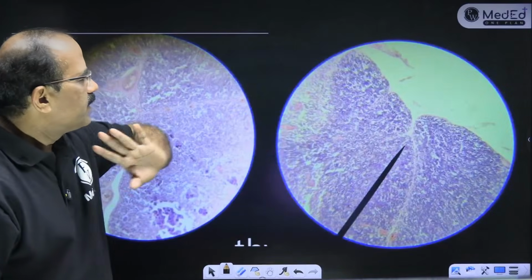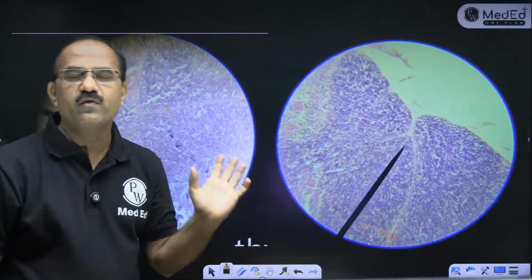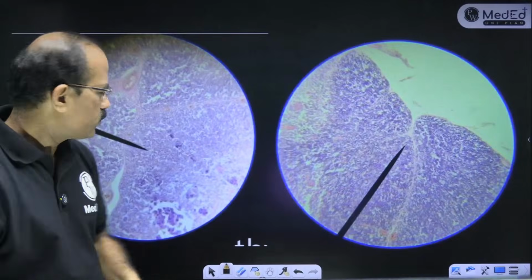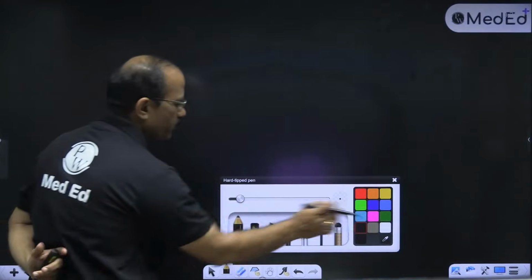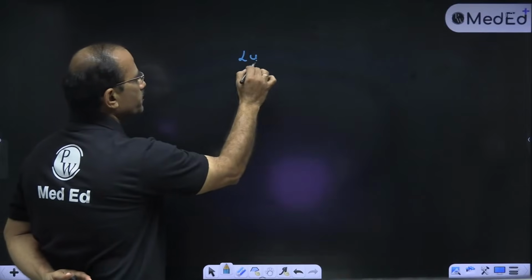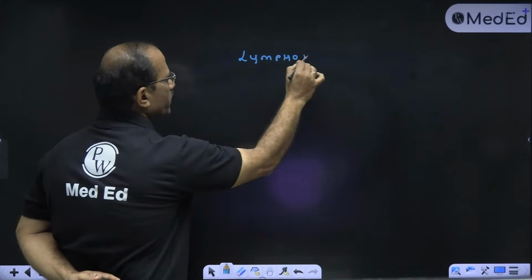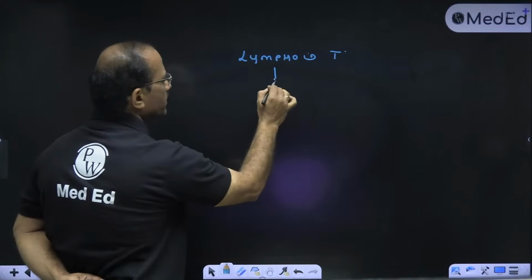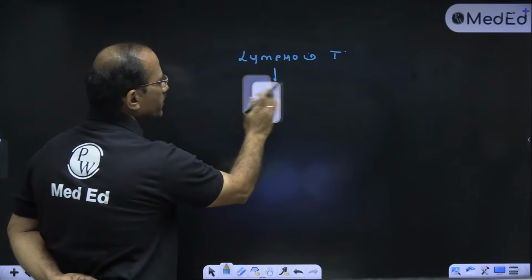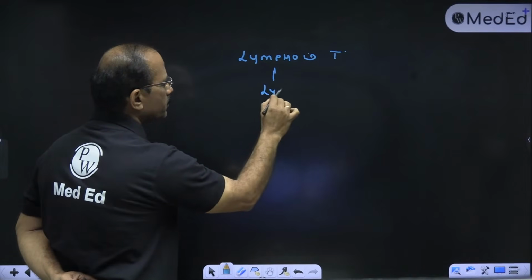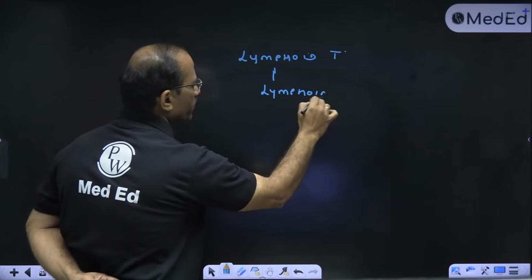Fine. Now look at this. This is a slide of lymphoid tissue. देखो बच्चों, lymphoid tissue अपने पास 4 है. We have got 4 slides of lymphoid tissue. In this, we look at whether lymphoid follicles are present.